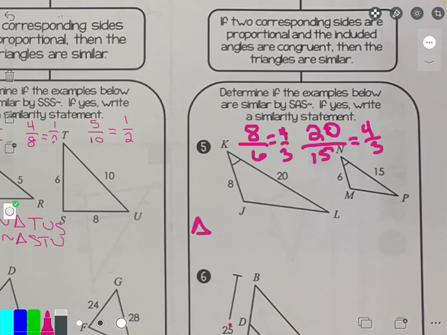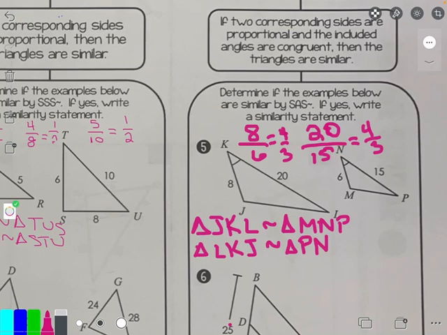So I can say triangle JKL is similar to triangle. I started with side JK, which is the shortest. So I start with the shortest from the other, which is MN. And then that leaves me P. It's the last letter to use. Could I say triangle LKJ? Why not? If that's the case, I did LK, which is the longest side, so then I have to do PN, and then that leaves me M. So you need to pay attention to your order, how you're naming these based off the picture, and just follow your patterns, okay?